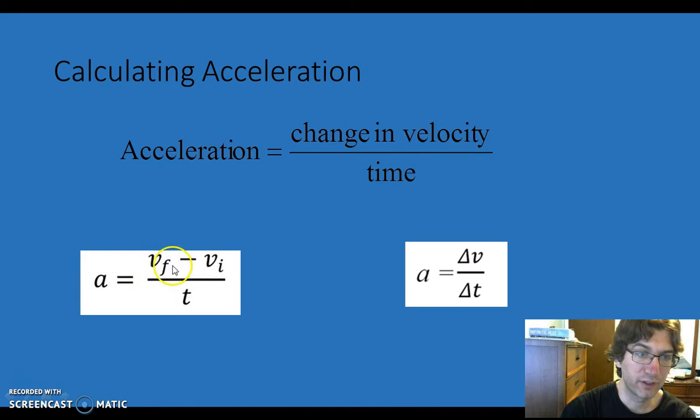Change in velocity would be your final velocity minus your initial velocity. So final velocity would be the end result from our scenario. Initial velocity would be the beginning velocity from our scenario. And t is going to be time. So acceleration is equal to final velocity minus initial velocity, all divided by time. Or you can use our delta symbol. Delta just means change. So this is the Greek letter delta here. Acceleration is equal to change in velocity, and change is a subtraction problem, divided by change in time.